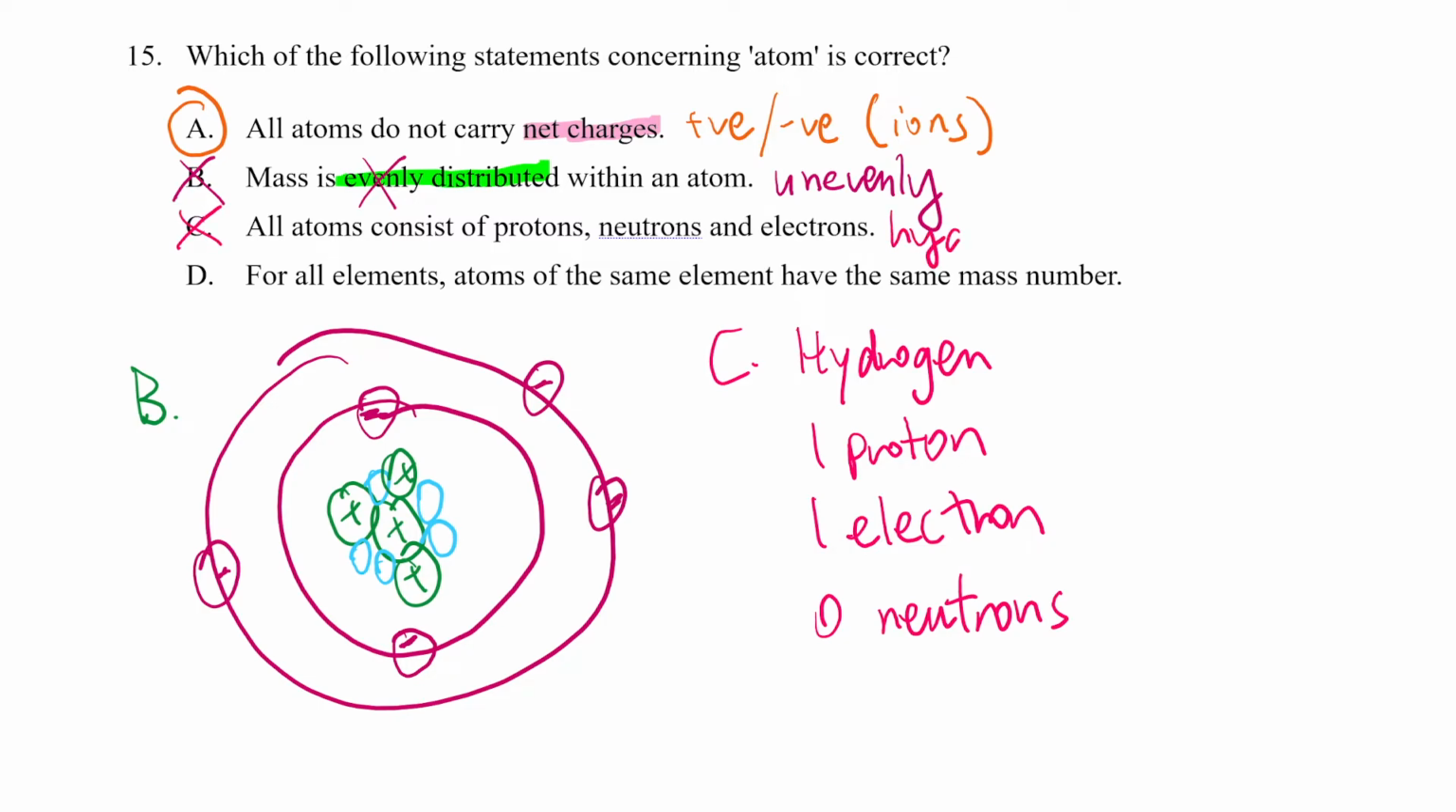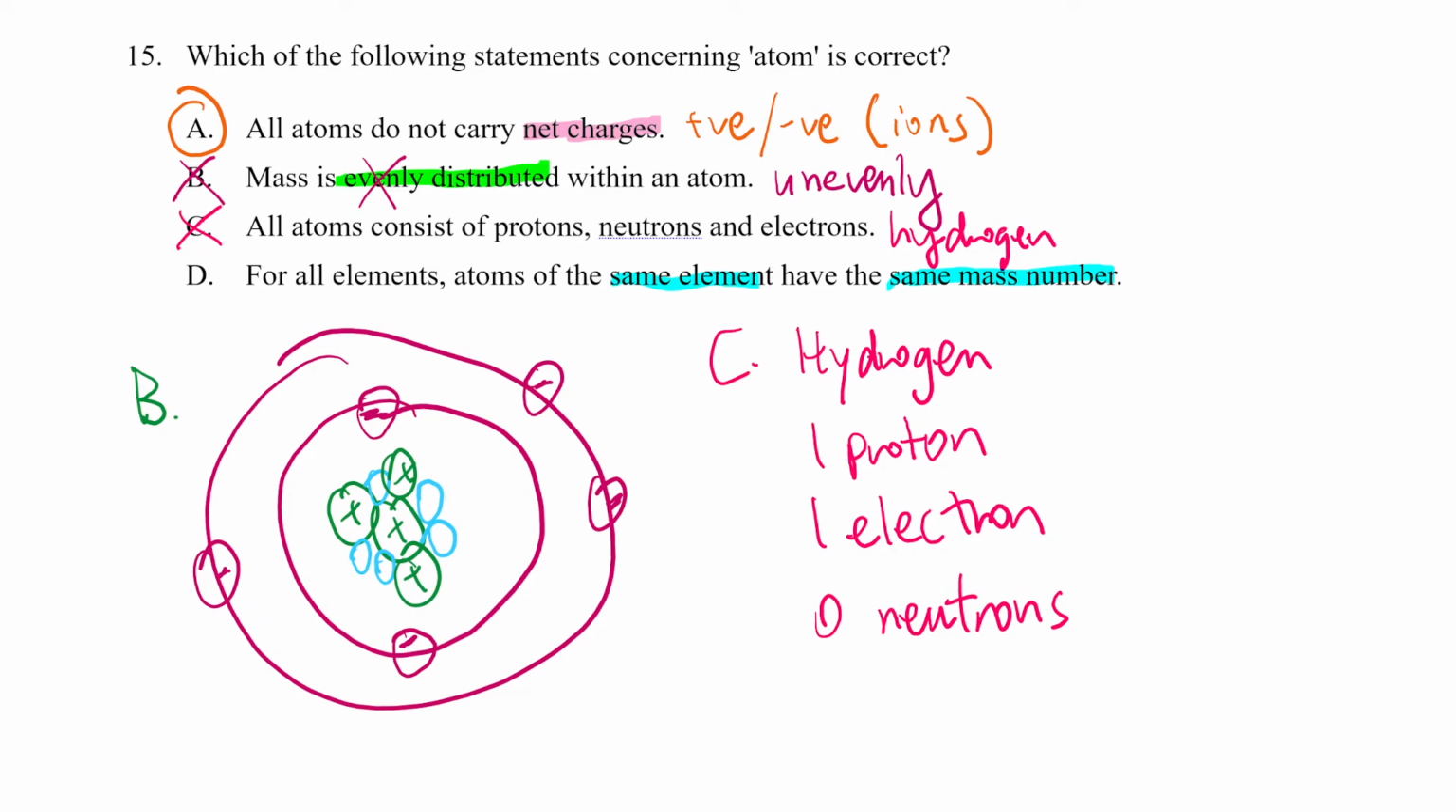So I'll write it here. Hydrogen is not true. And for part D, it says for all elements, atoms of the same element would have the same mass number. So in other words, saying if it's the same element, it will always have the same mass number. Is that true? No, of course not. And that's the main topic for Book 1B, Microscopic World 1.